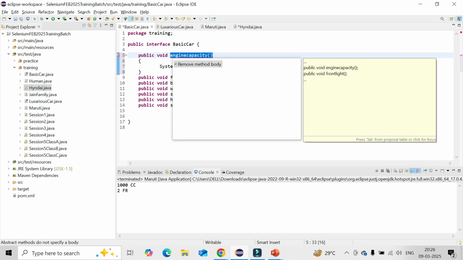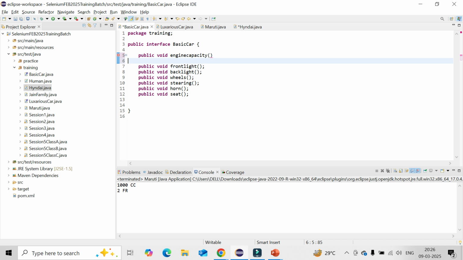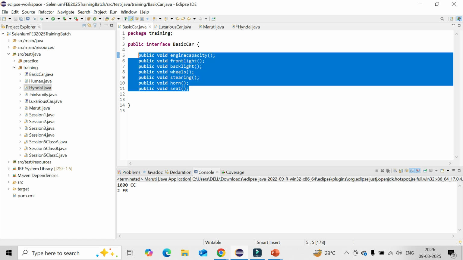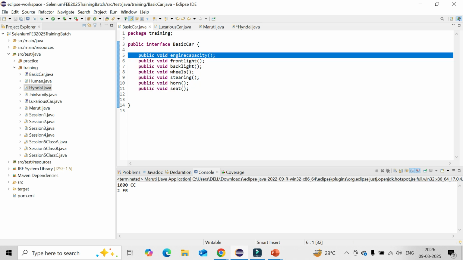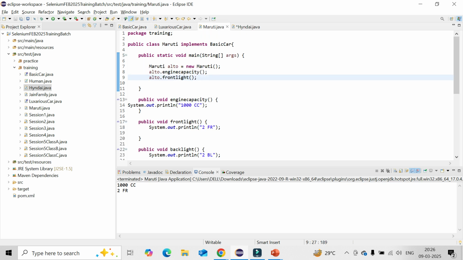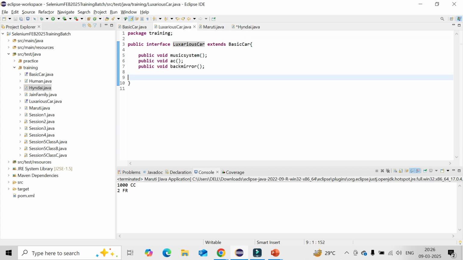So one thing: interface is not a class. Interface is a 100% abstract contract. In its body, all abstract methods will be there. Though you are not defining the abstract keyword, all the methods will be abstract in nature because it's an interface. And from interface to class we use the implements keyword, not the extends keyword. But interface to interface it will be the extends keyword. I already told you: class to class it's the extends keyword. Interface to interface it will be extends. But interface to class it will be the implements keyword.